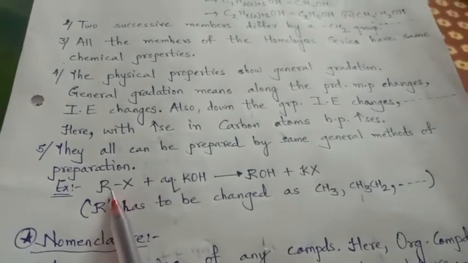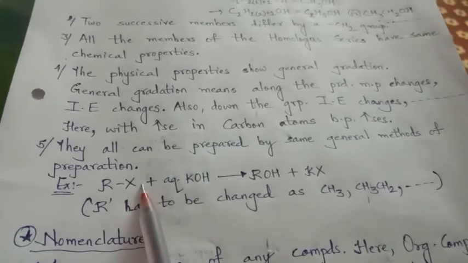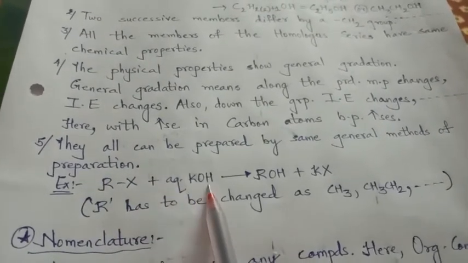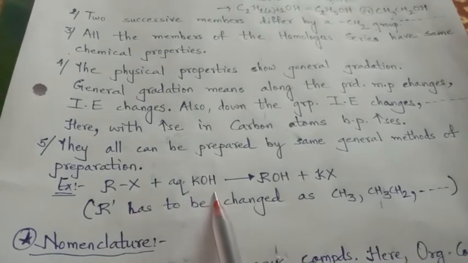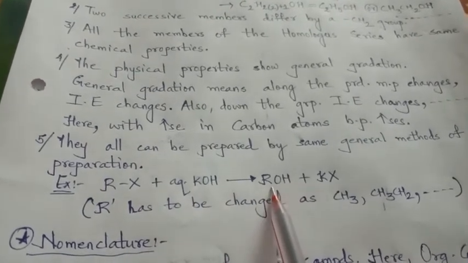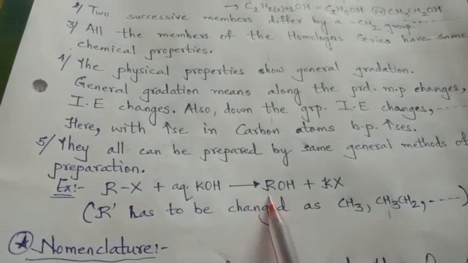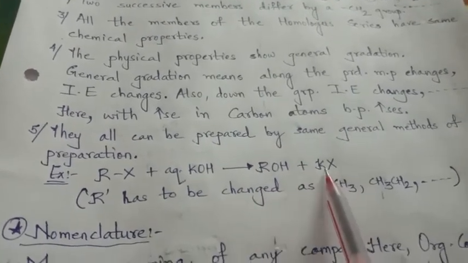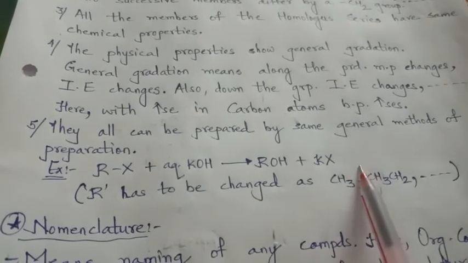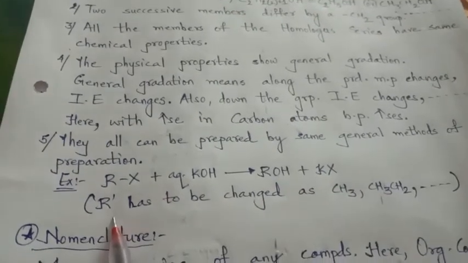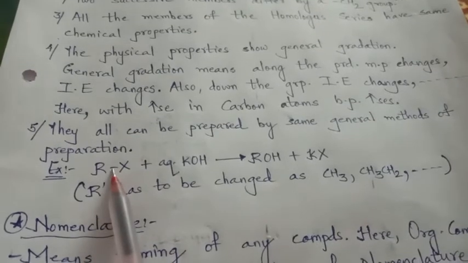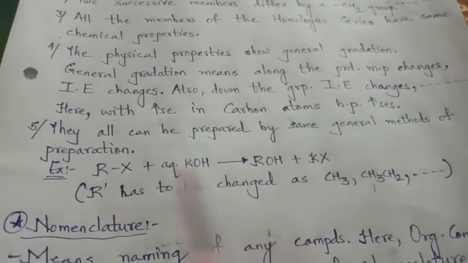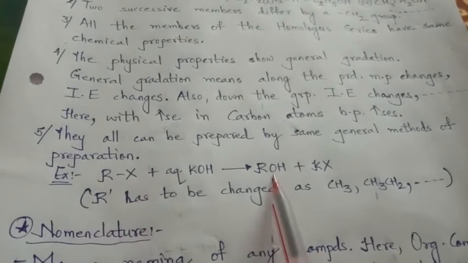See here, alkyl halide: alkyl group and halogen group. When it reacts with potassium hydroxide, what will we get? Alkyl OH, that is alcohol, is prepared and potassium halide is separated. Now here R has to be changed: if it is methyl halide, we will get methanol. If it is ethyl halide, we will get ethanol.